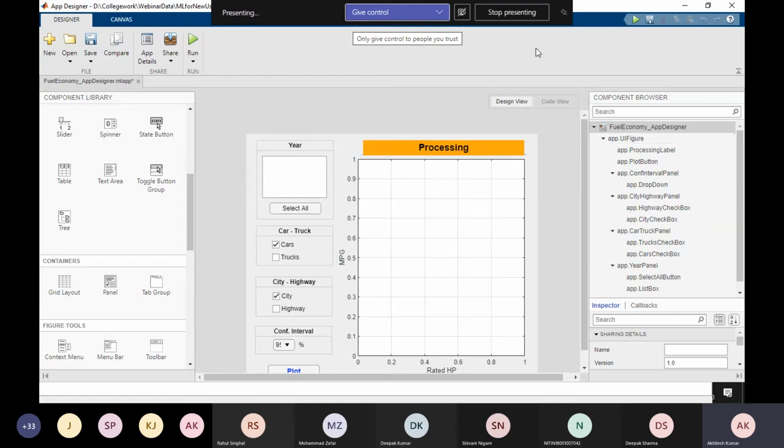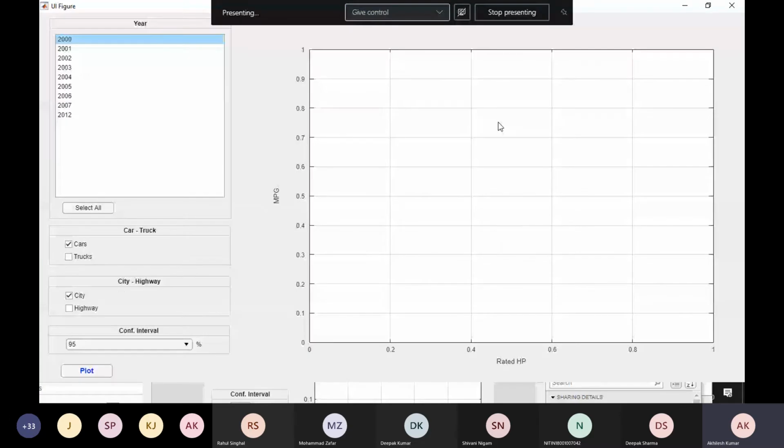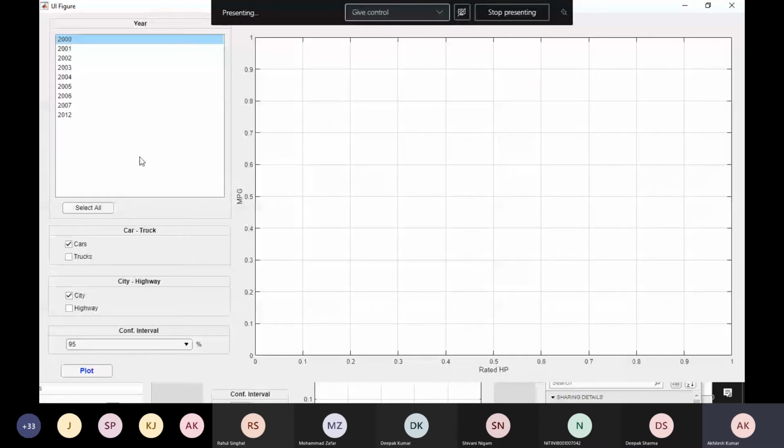Now you see what is the benefit of using this app? It is more flexible. I want to check the fit for data which I have from 2005. Option that you can select all. I want to check mileage with respect to horsepower of truck data, or you can select both car and truck as well.